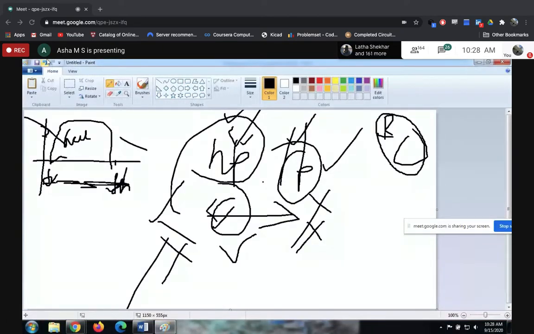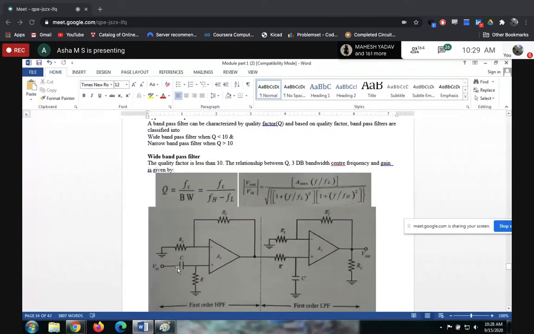Guys, for this one there is something called the quality factor, which is represented by Q. What is this quality factor? It is given by FC divided by bandwidth. What is the bandwidth? The range of frequencies that is allowed to pass through my circuit, which is FH minus FL.